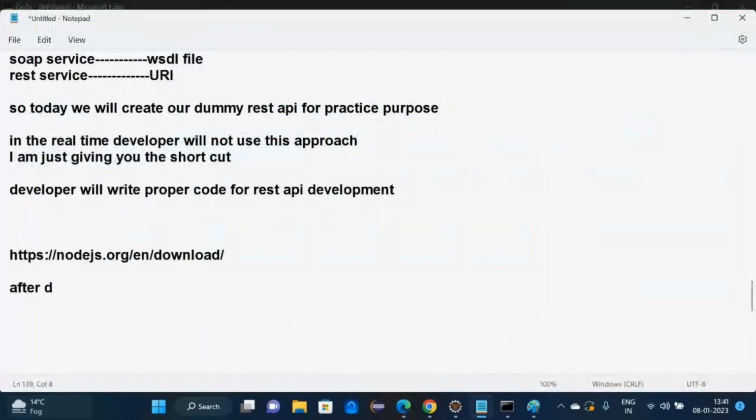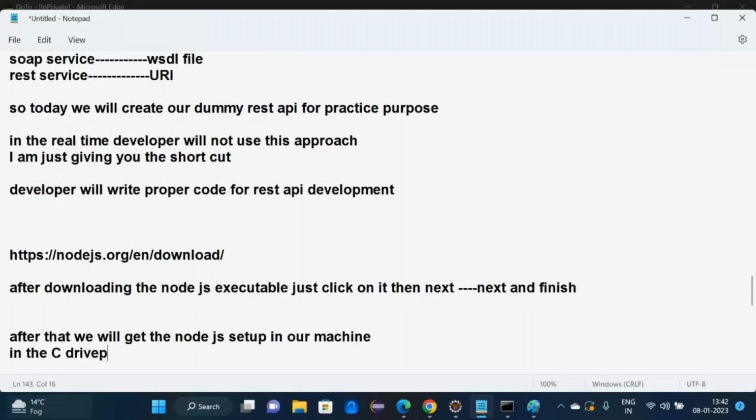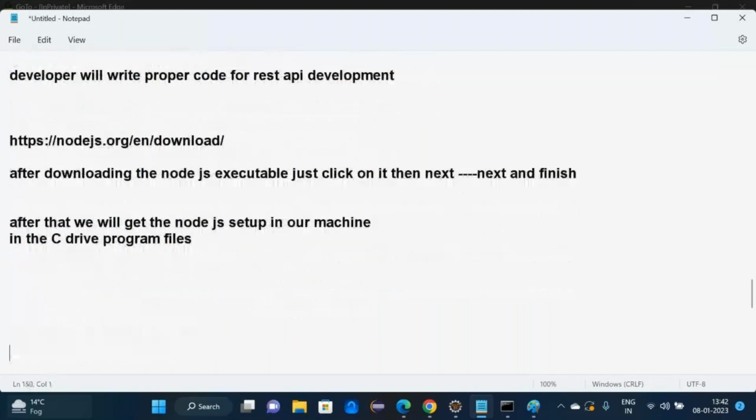After downloading the Node.js executable, just click on it, then next and finish. After that, we will get the Node.js setup in our machine. Where? In the C drive, program files.